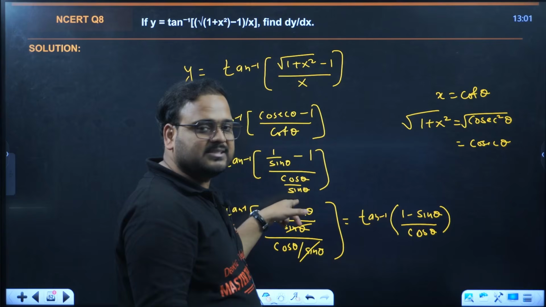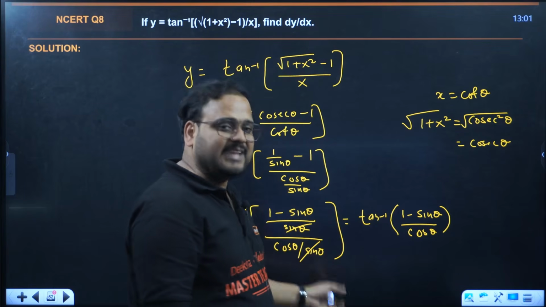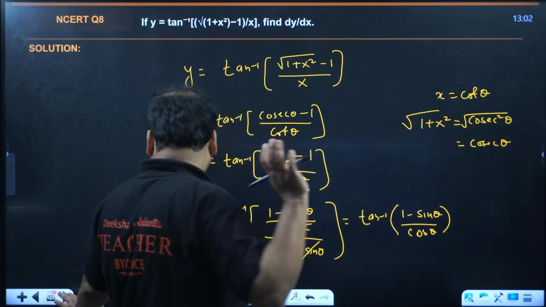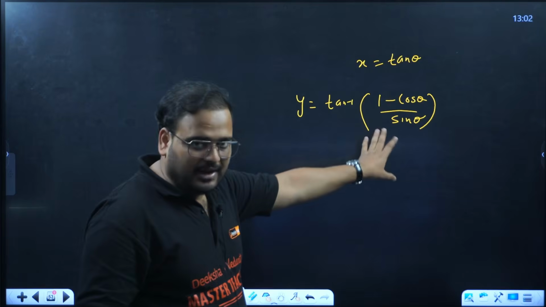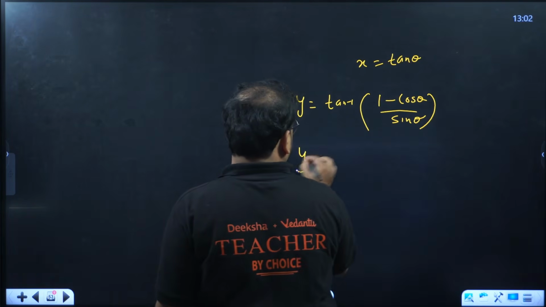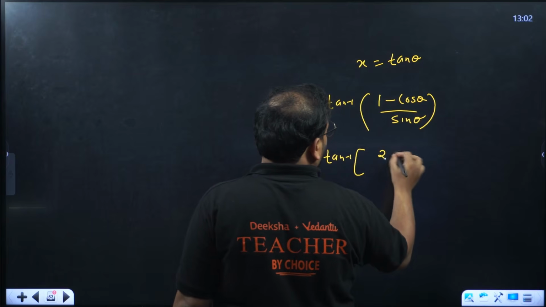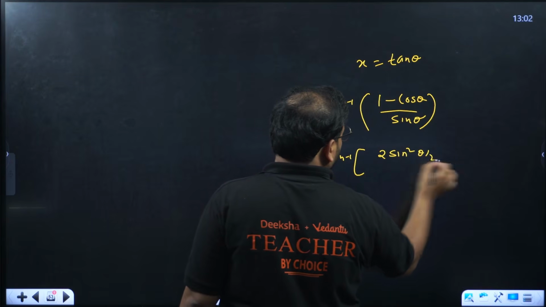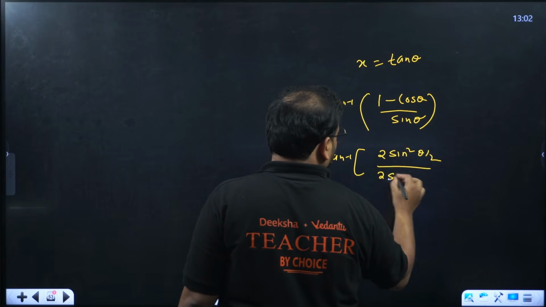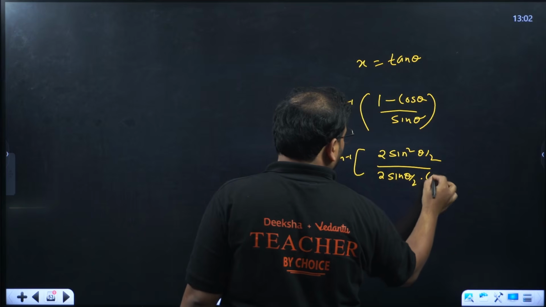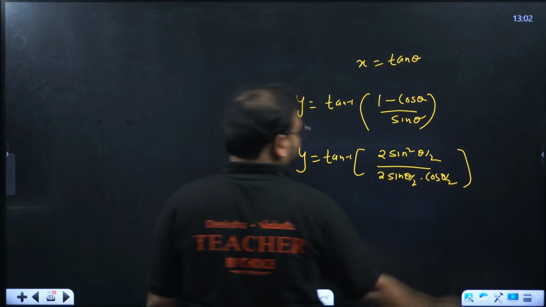Cos and cos cancel, so 1 minus cos upon sine will be left. And this is simple actually. I'll show you. 1 minus cos is 2 sine square theta by 2, and sine theta is 2 sine theta by 2 into cos theta by 2.